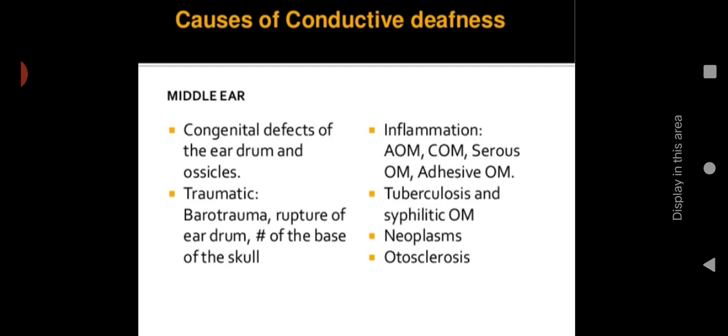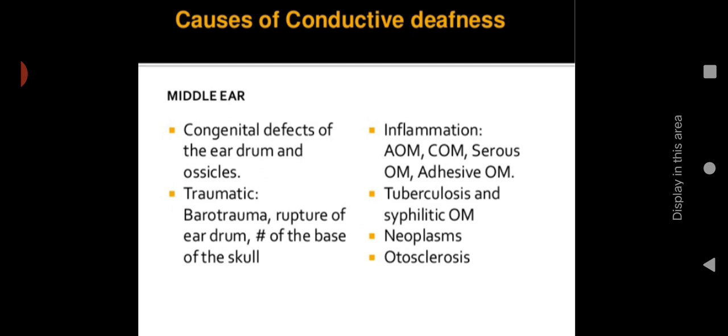If there are any congenital defects in the eardrum or the ossicles, then traumatic causes, including barotrauma, which means rupture of the tympanic membrane due to increased pressure inside the ear, then rupture of the eardrum at the base of the skull, then inflammation like acute otitis media, chronic otitis media, serous otitis media, adhesive otitis media. These are the different types of otitis media.